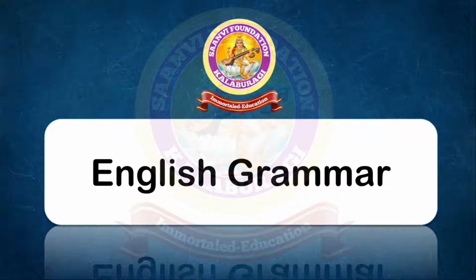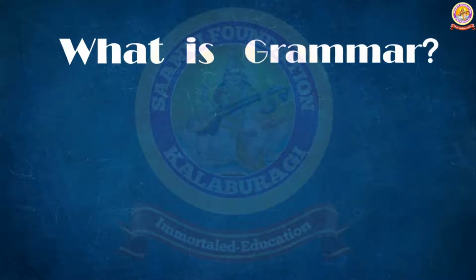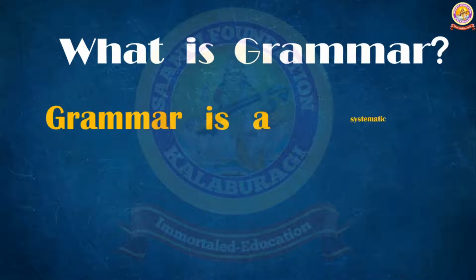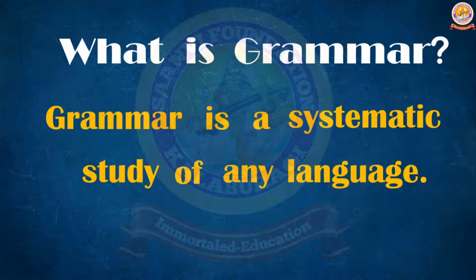Today we are going to discuss some important basic questions because this is the first class on English grammar. So the first question that will come to our mind is, what is grammar? The answer is very simple. Grammar is a systematic study of any language, because all over the world we have so many languages. If we want to understand a language, we need a systematic study. That is considered as grammar. And in another way, we can say grammar is the soul of the language also.